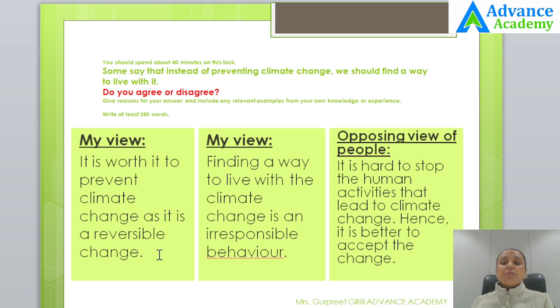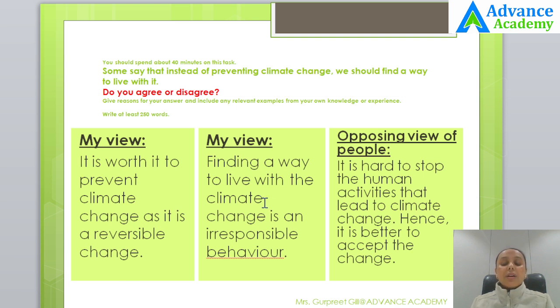But if the reverse activities are done, I mean, instead of deforestation, if afforestation is done, then of course the water cycle, the oxygen cycle, everything can be restored and climate change can be slowed down. So it's not hard to prevent the further climate change. It's not hard to reverse this change. Thereby, it is our duty that as a human society, we try to prevent further change.